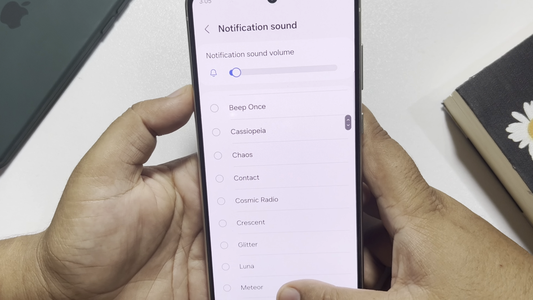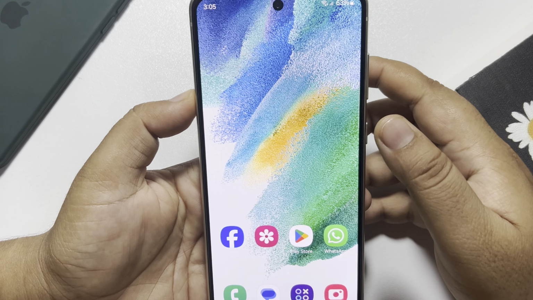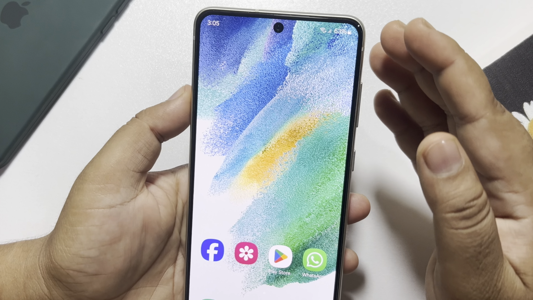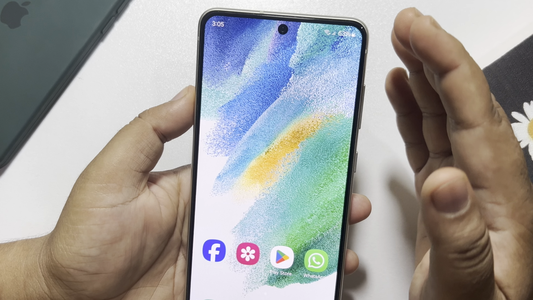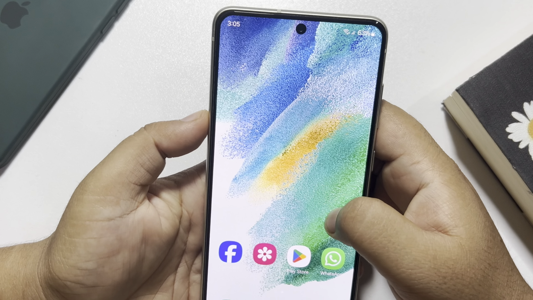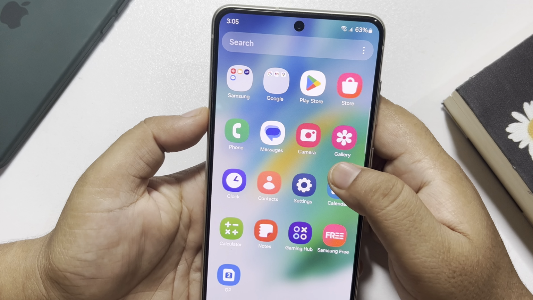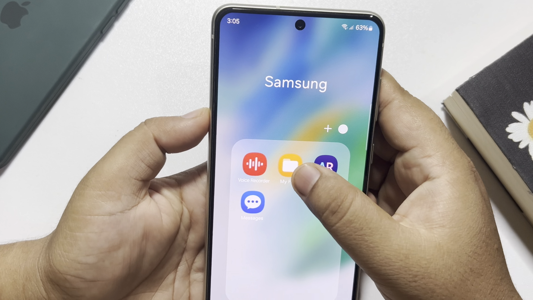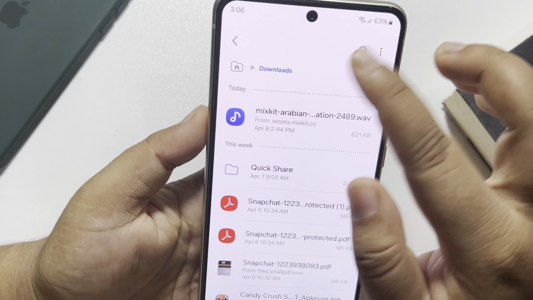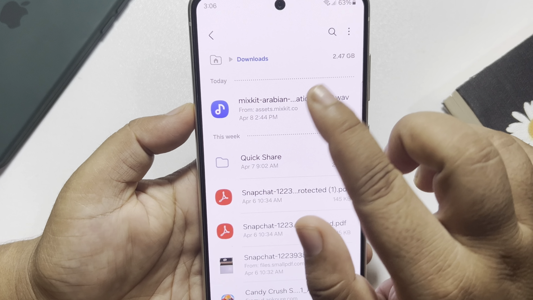In order to set a custom sound, first of all, you have to download the sound or music that you want to set as a custom notification sound. Once you've downloaded it, now go to your file manager app, and I'm going to my downloads folder, and as you can see, this is a custom sound.